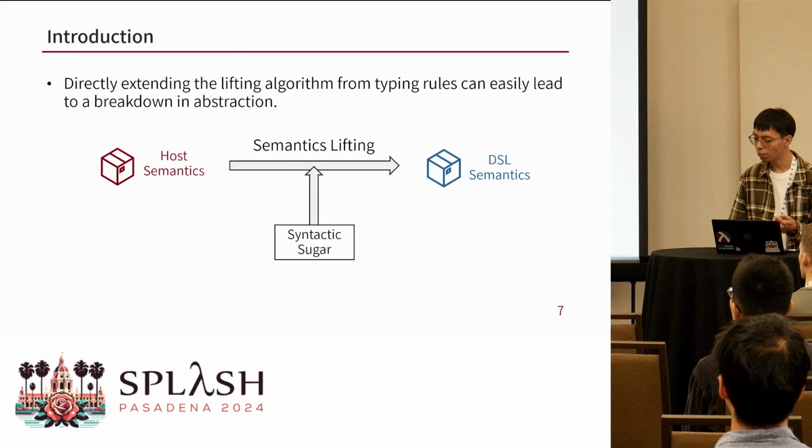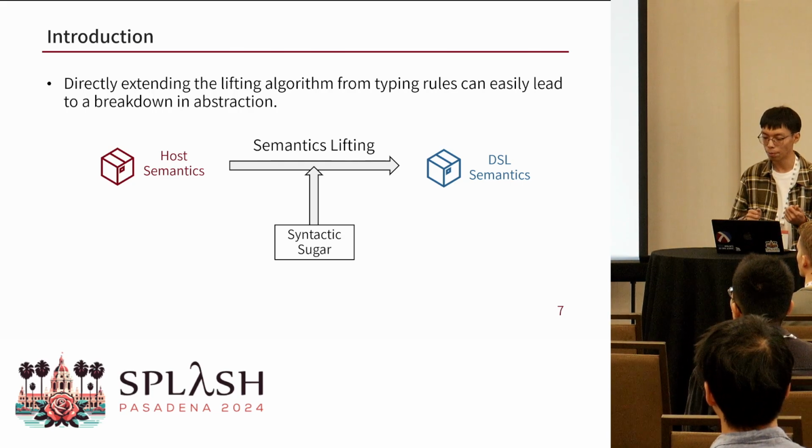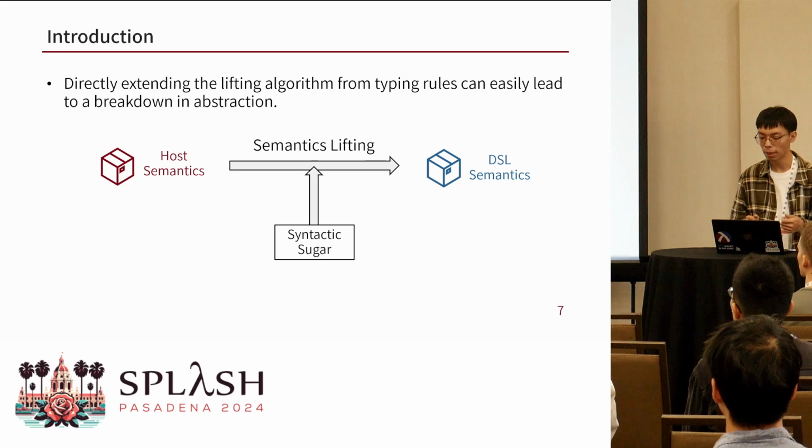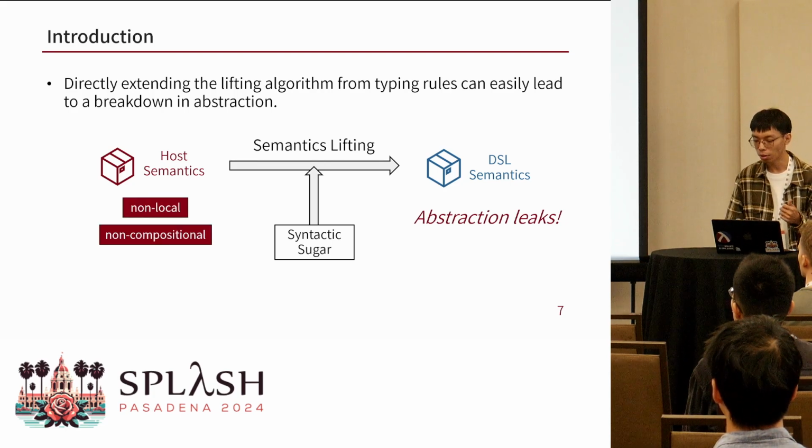However, after further exploration, we found that directly applying the type lifting method to semantics lifting can easily result in abstraction leakage. Informally, this is because the semantics definition often involves some non-local and non-conventional evaluations.